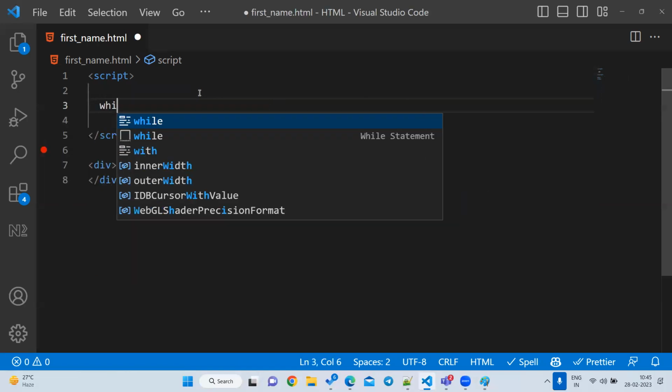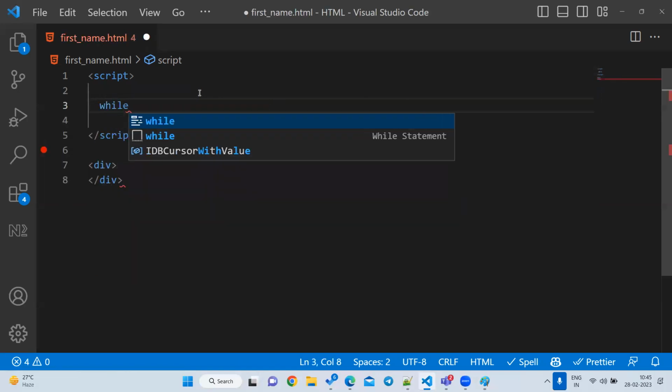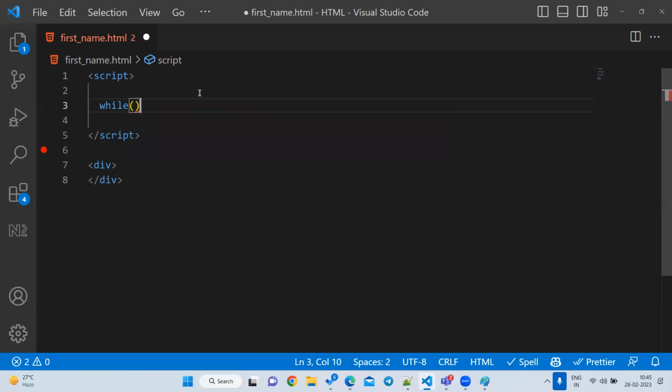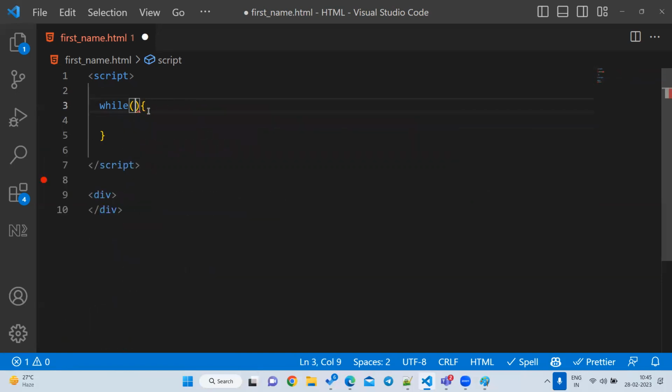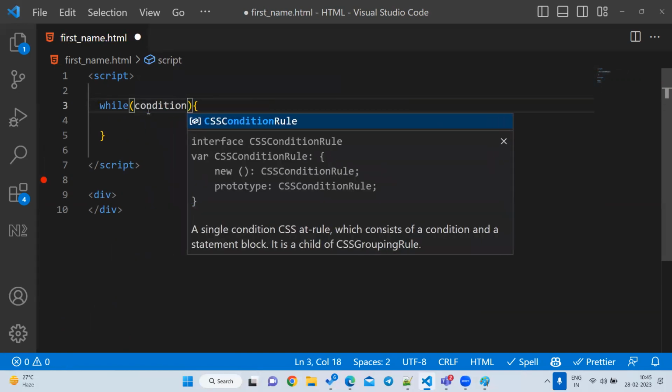Simply write while, open bracket and close bracket. Here in the while it will have only one part, not three parts or four parts, nothing. It is very simple, only one part, that is nothing but a condition. The while has a condition only. It does not have initialization, it does not have increment or decrement. It is only a very simple condition part.